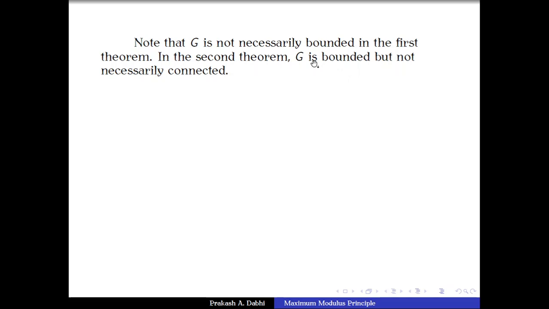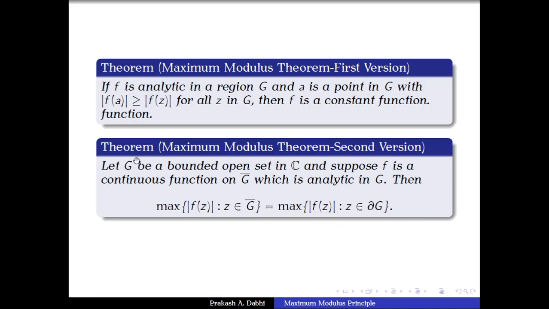So in the second theorem, if we drop the boundedness of G, then it is not true. If we drop this boundedness, then the conclusion may not hold. So we give that example. What we need to do is find an unbounded open set G such that f is continuous on the closure of G, f is analytic on G, but these two numbers differ. Now we should not write maximum, we should write supremum.